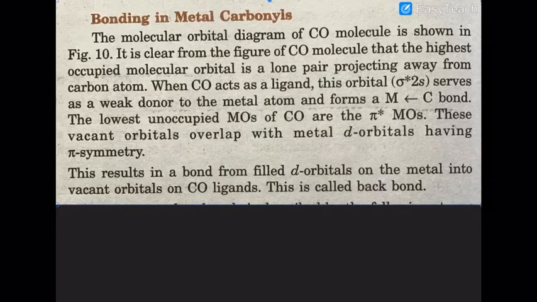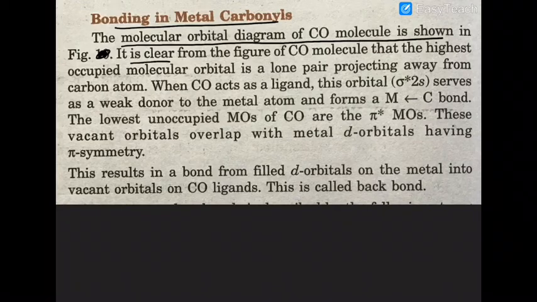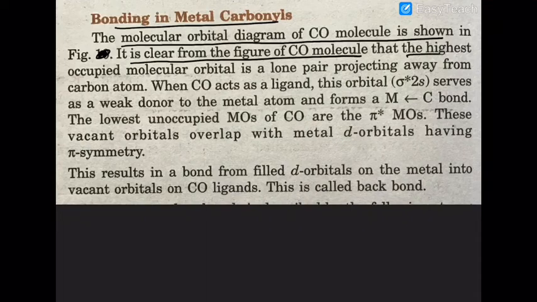Now bonding in metal carbonyl. The bonding in metal carbonyl is most important. The molecular orbital diagram of CO is shown in the figure. I just told you. It is clear from the figure that the highest occupied molecular orbital is a lone pair projecting away from the carbon atom.